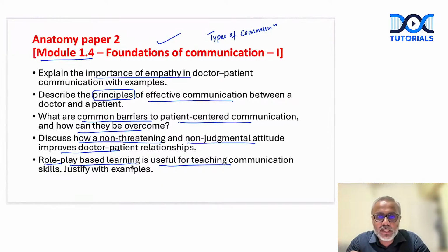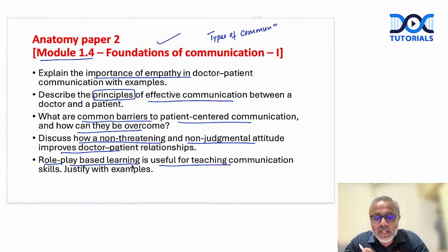How will you handle this situation? This is how the question will be framed. Questions can be direct from these topics or they can be case based or scenario based. So it's better to be prepared for these types of questions too.